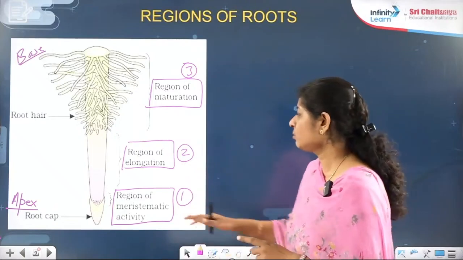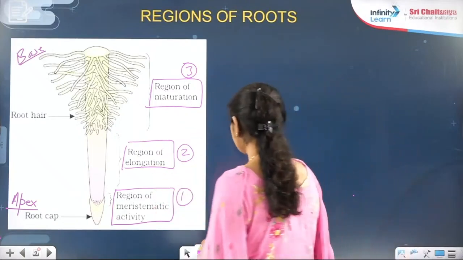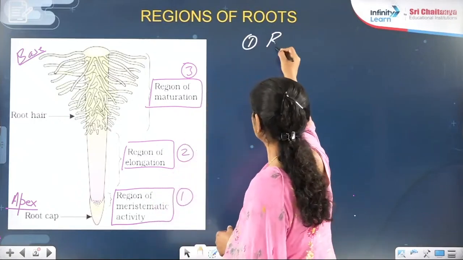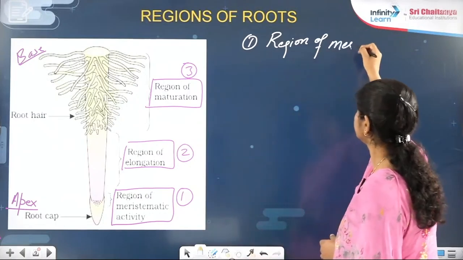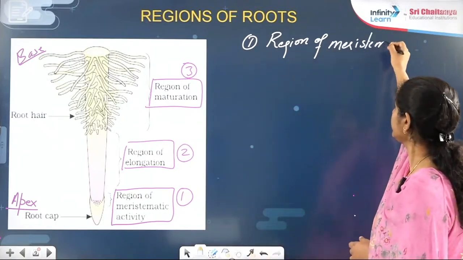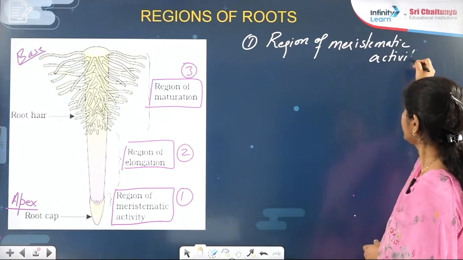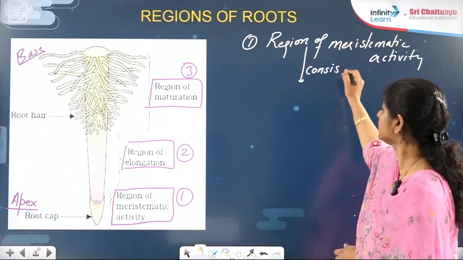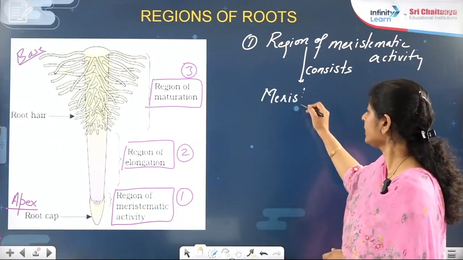Now let's talk about one by one all the three regions. If I am talking about the first one, what is that? Region of meristematic activity. Can I say it consists of which type of cells? These consist of meristematic cells.